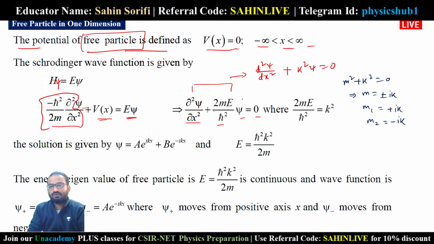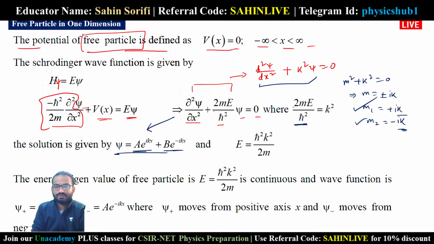Here, root over 2mE by h bar square equals k, or k square equals 2mE by h bar square. So what is the solution of this differential equation? The solution is given by psi equals A e to the power ikx plus B e to the power minus ikx, because the roots are m1 equals plus ik and m2 equals minus ik.